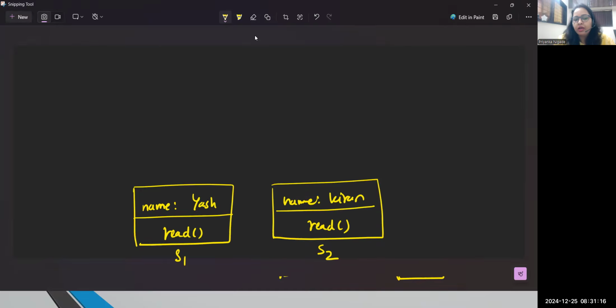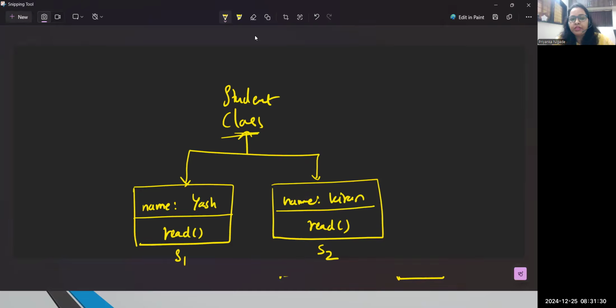form of a class. And that's the reason these two students I can represent in the form of a student class. Got it? So guys, what is a class? In Java or in every object oriented programming language, these two terminologies you need to understand very well: what is an object and what is a class? As I told you, every real world thing which has some state and behavior, we call an object. But what is a class? A group of similar types of objects we represent in the form of a class.